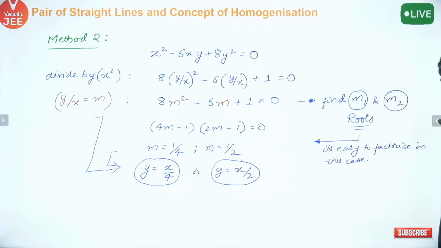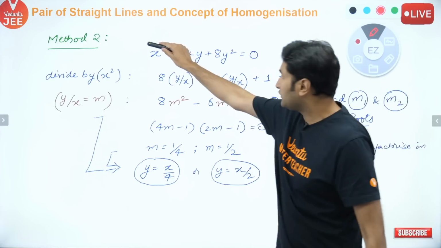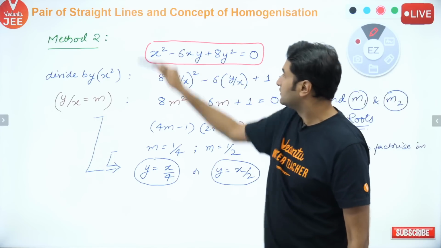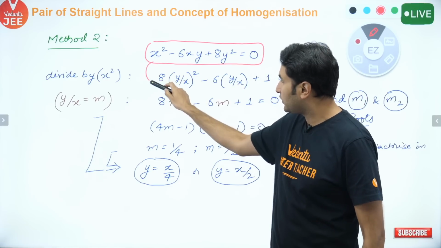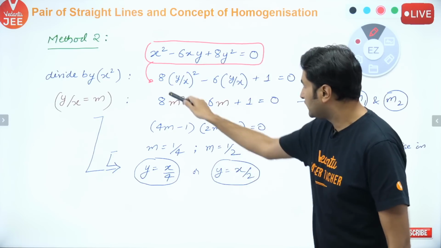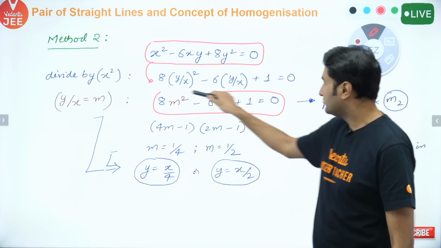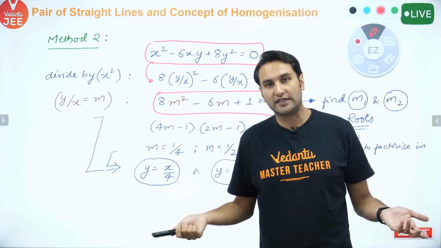Now another way, the same thing which I told you some time back. क्या था? Start with this equation, ठीक है, divide by x square. So when I divided by x square, and put y upon x is equal to m, you will get an equation in m. You can solve it. I'm just saying, imagine it wasn't very easy to factorize.